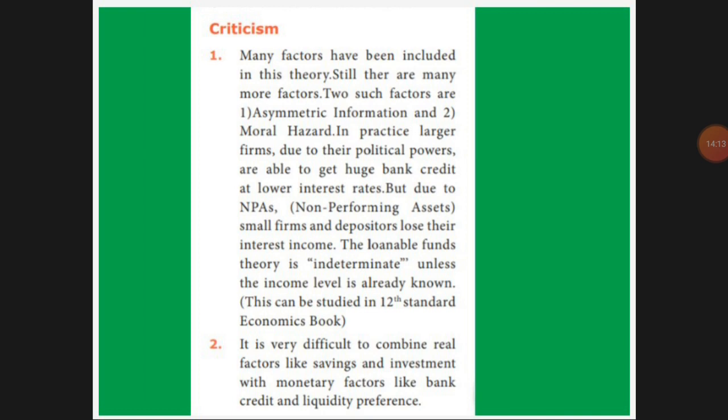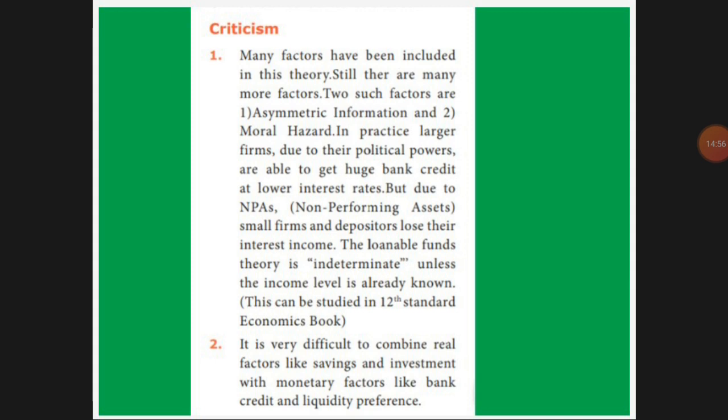The first criticism given is that this is not applicable because many factors are missing here. Asymmetric information and moral hazards are involved. Practically, many politicians using their power get huge bank credit. In India it has happened: many business persons took huge capital as loans with less interest. That became NPA, non-performing assets. Small firms with small deposits are given loans at high interest; that also happens.